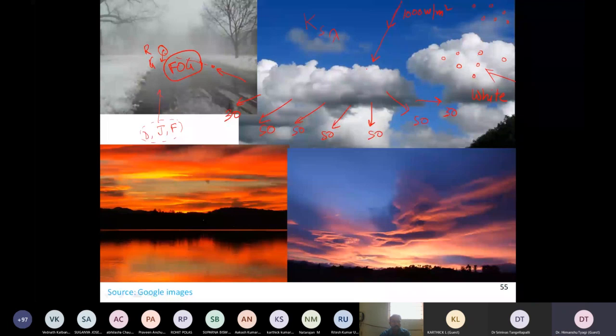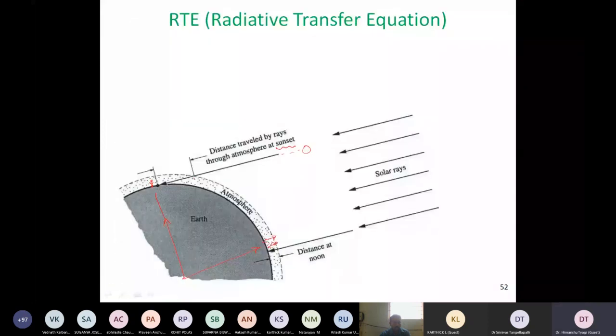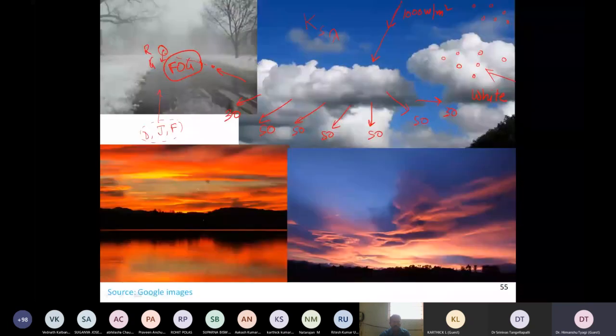And during the evening time, when the sunset, at that time, sunlight has to travel through very long distance over there. Then again, major scattering and absorption takes place inside the atmosphere. And blue is the one which is predominantly absorbed and scattered. Then what is remaining is the red color. So during the sunsets, we are able to see the sun having the beautiful red color, orange color in the evening and in the morning.